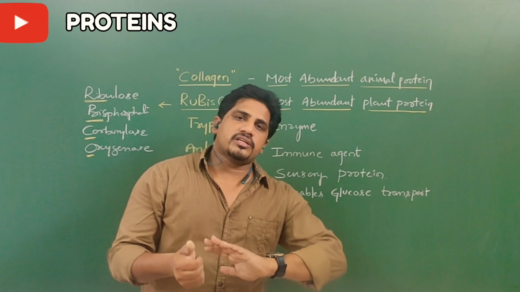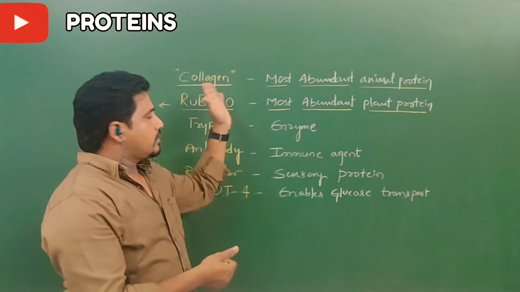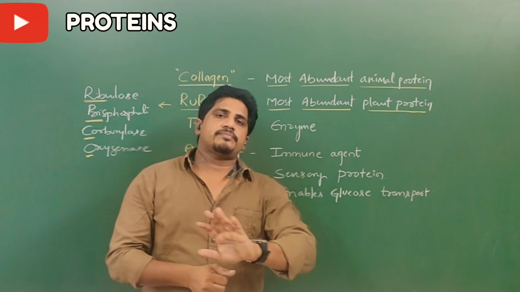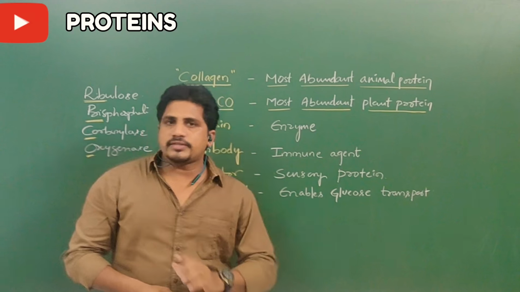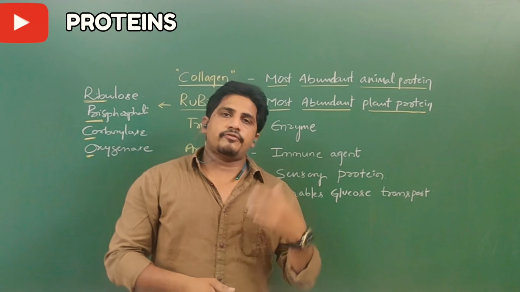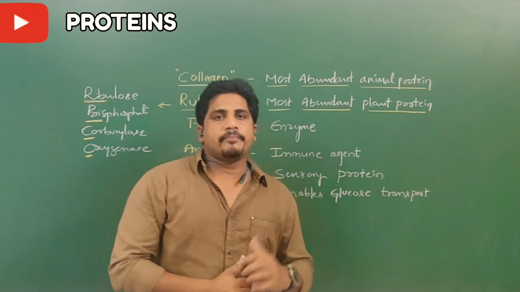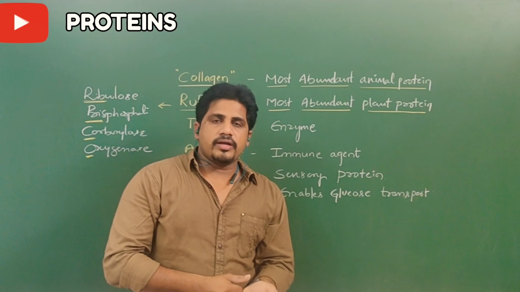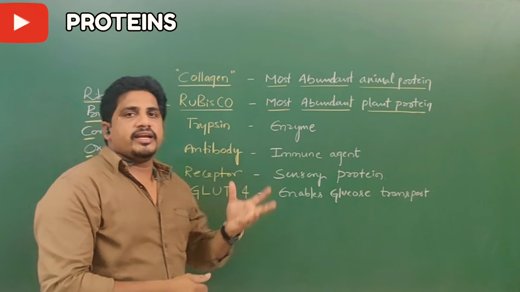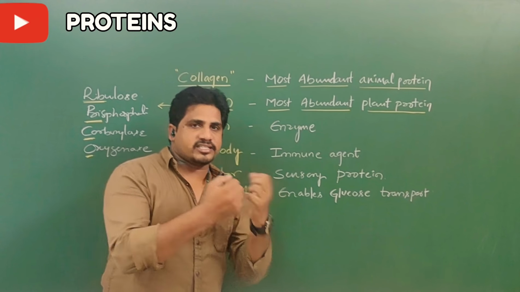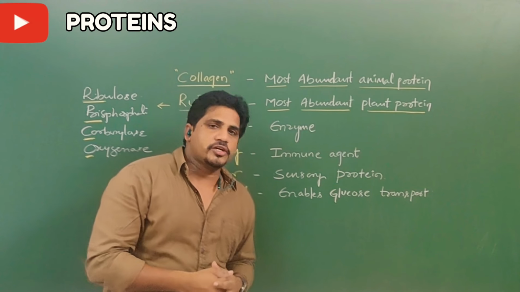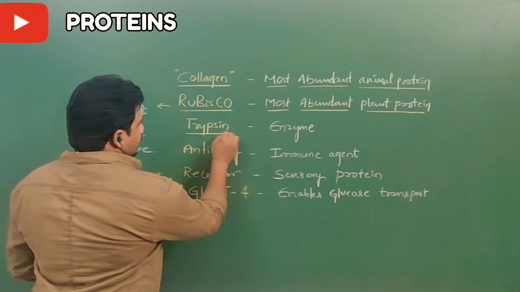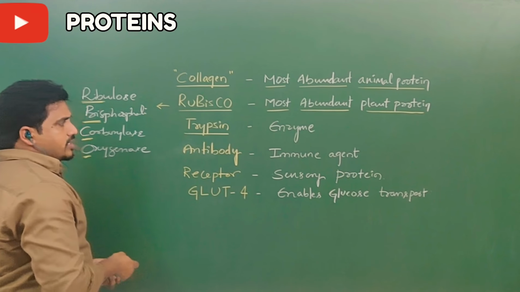But the most abundant animal protein is collagen. Rubisco is present in the plant and helps in photosynthesis. Without this, photosynthesis doesn't occur. In the photosynthesis lesson, you will come to know its importance. It also helps in photorespiration. Instead of carbon dioxide, it accepts oxygen; when plants accept more oxygen, respiration takes place. That's called photorespiration. The next protein we are going to learn about is trypsin.